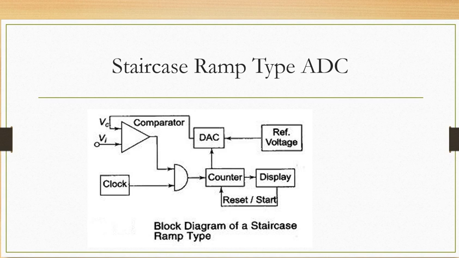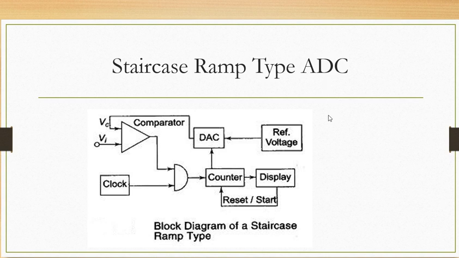because the operation of the staircase ramp type of ADC and the successive approximation type of ADC is a bit similar. So let us see the different blocks in this staircase ramp ADC. First let me tell the basic working principle.